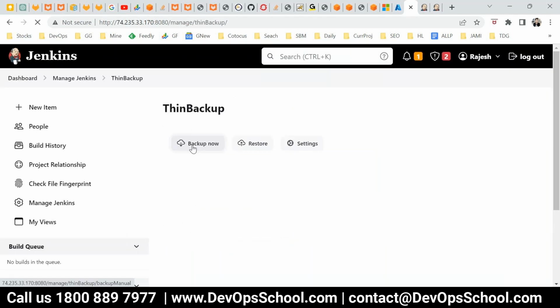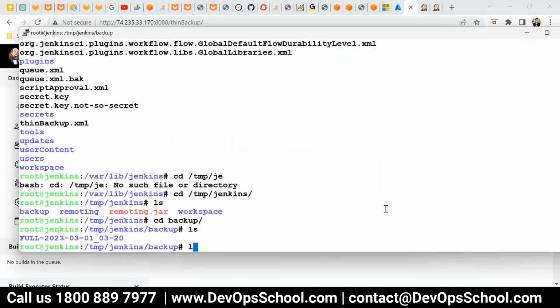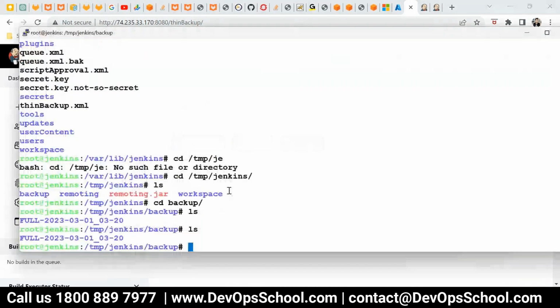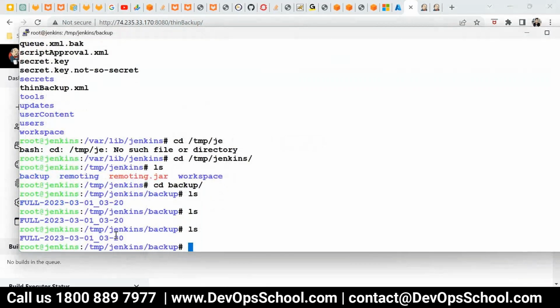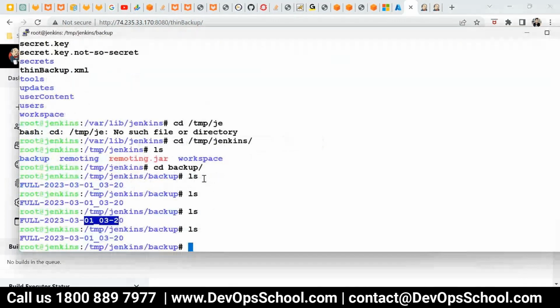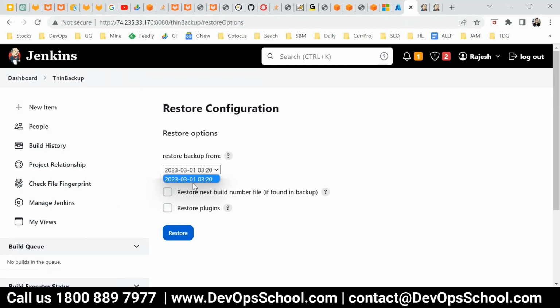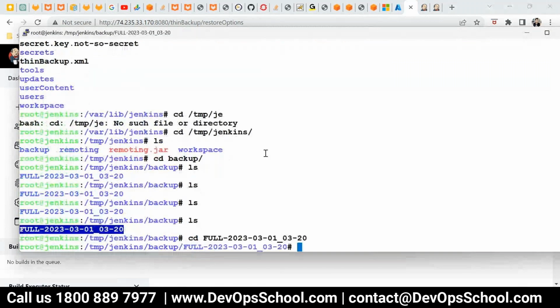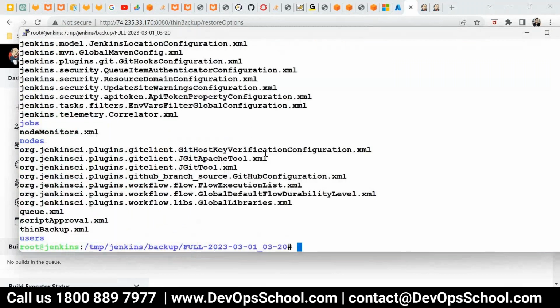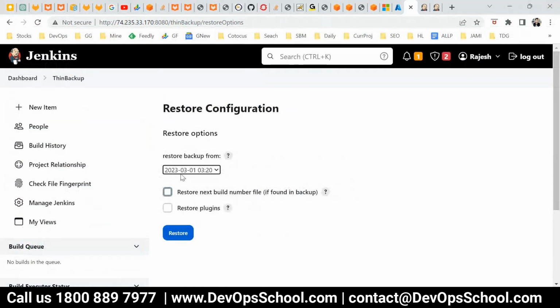Backup Now. See here, it has still not come, you'll have to wait for it. Okay, maybe that change is not considered as a new backup, so that's the reason. Now if you want to restore it, here you'll have a list of backups, and you can restore it. So here it is, click Restore. Here you have all the XML files only, so it will be restored and restarted. See all these XML files. In this way you can take a backup and restore.